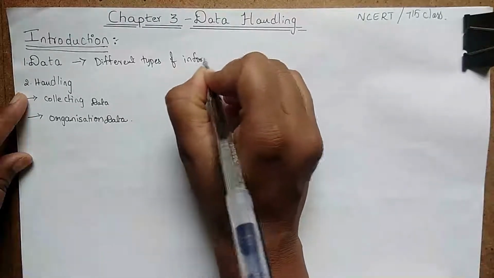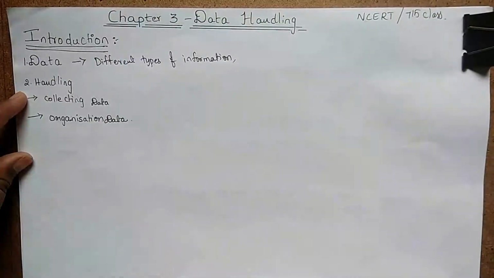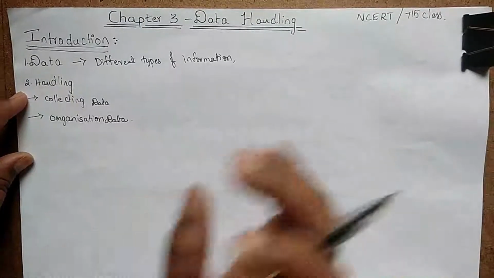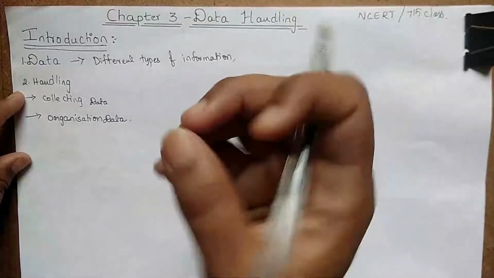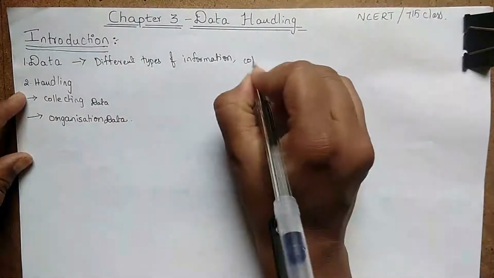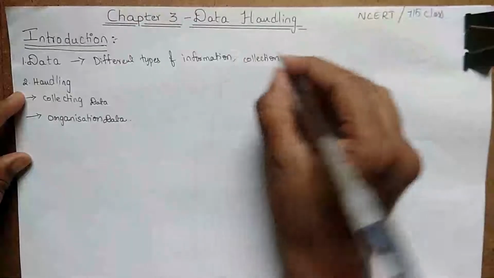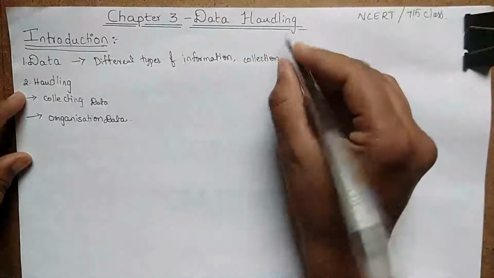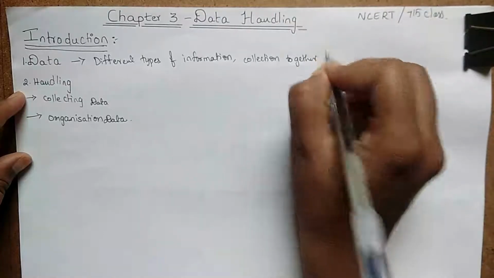Information is nothing but like class attendance, your cricket team, football team, whatever the scores or whatever the counting numbers are. Those are different types of information collected at one point or in a tabular form. It is said to be a collection. So collection together, this is said to be data.